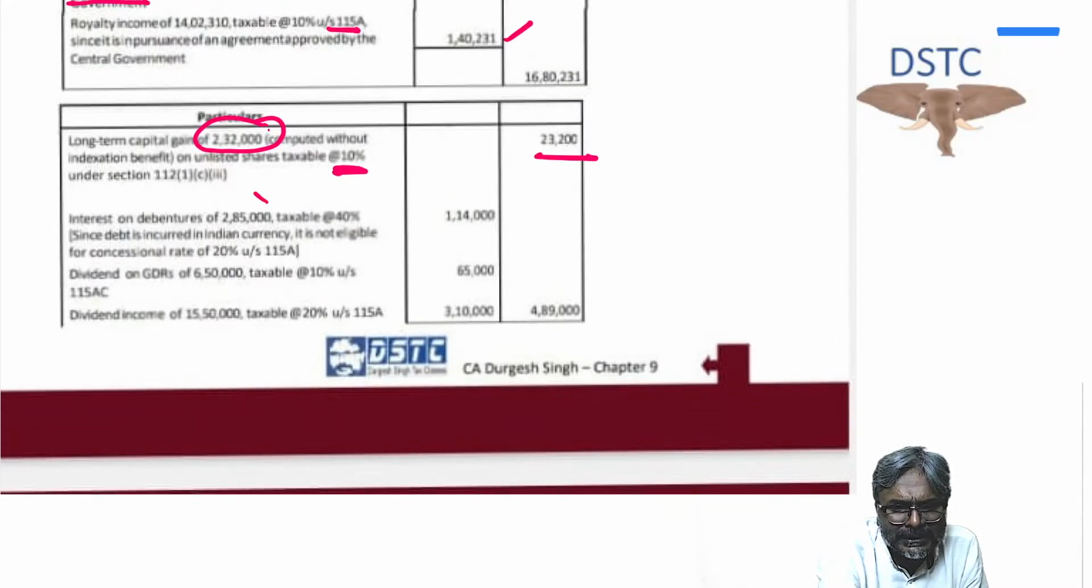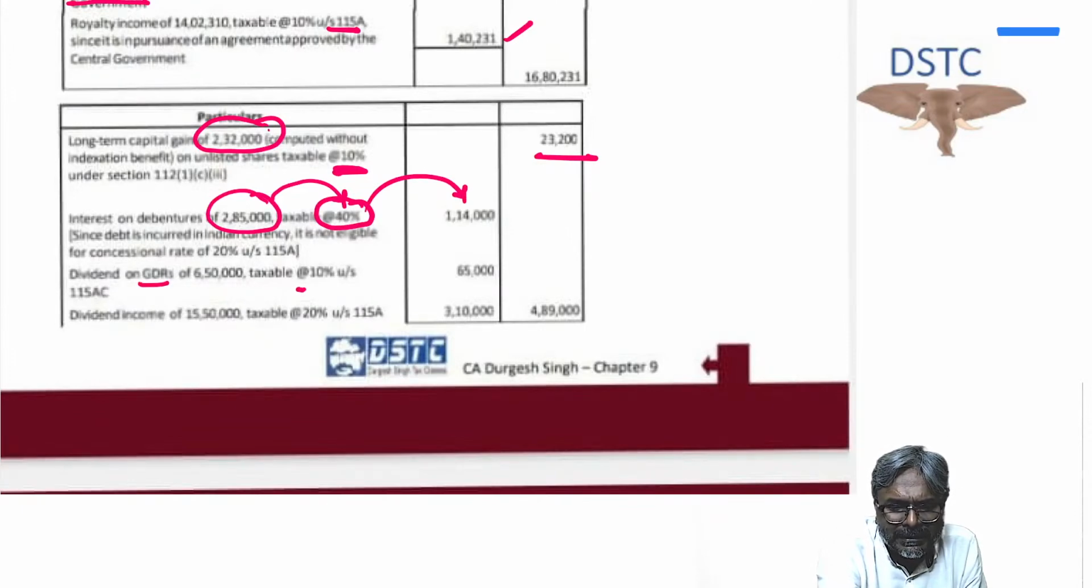Interest income on debentures. Why debentures? Debentures are already issued in INR, students, and because the debentures are issued in INR, the rate applicable will not be the 115A rate. It will be the rate at 40%, and that is the rate.